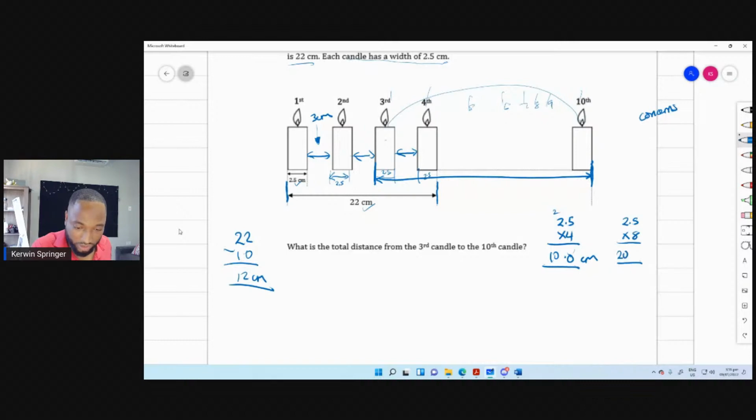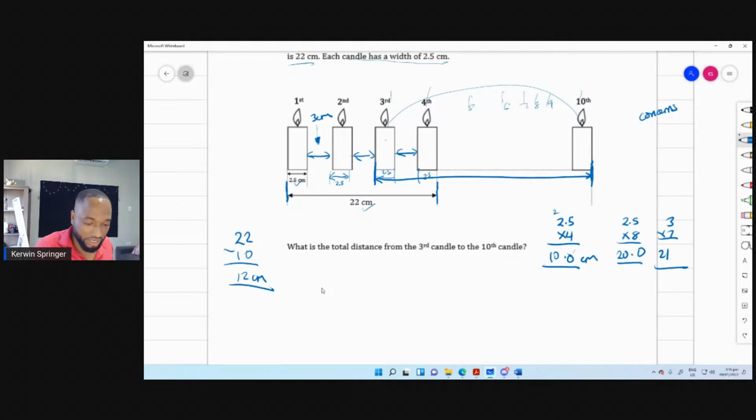And this will turn out to be 20. That's good. So we finally did the distance from the 3rd to the 10th, and there are 8 candles there. And the spaces in between, well, when there were 4 candles, there was a space of 3. So when there are 8 candles, there's a space of 7. And since the space is 3, 3 times 7 is 21.